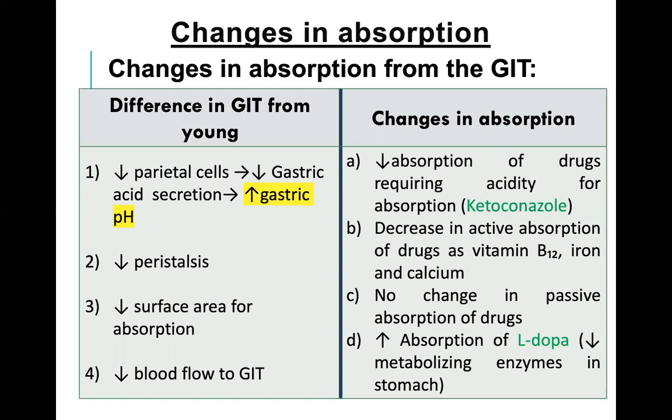Vitamin B12, iron, and calcium will not be able to be absorbed because they need an active absorption mechanism. They need specific energy.